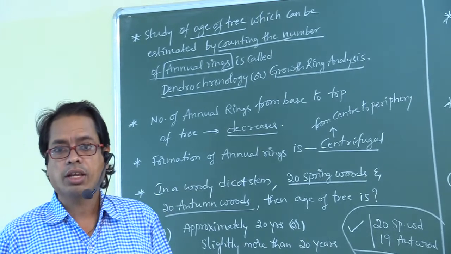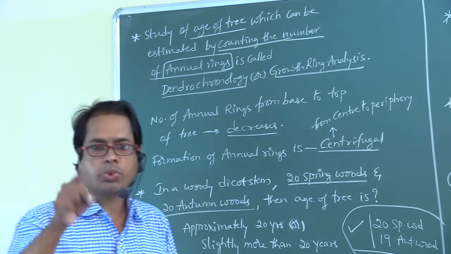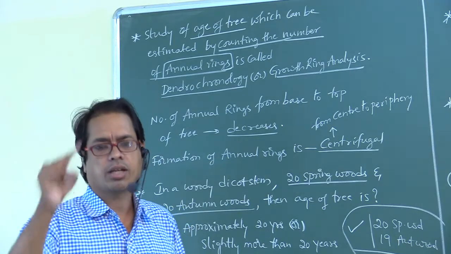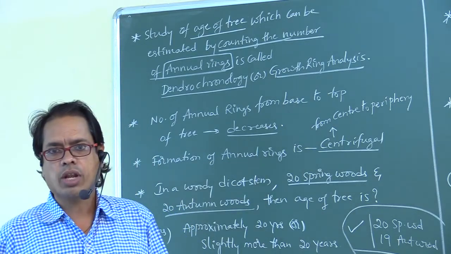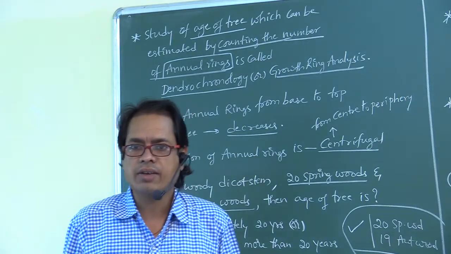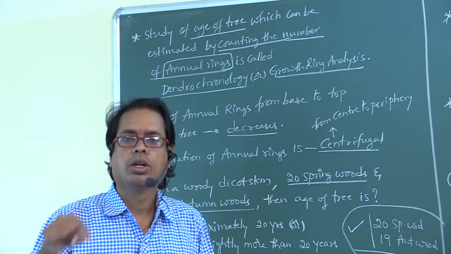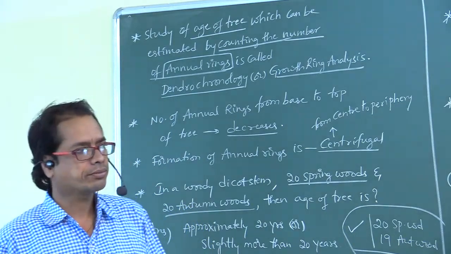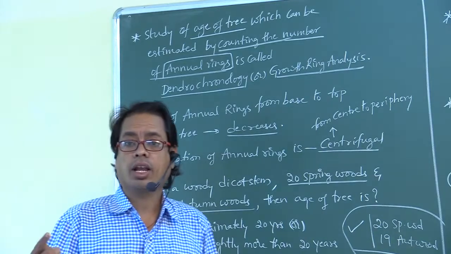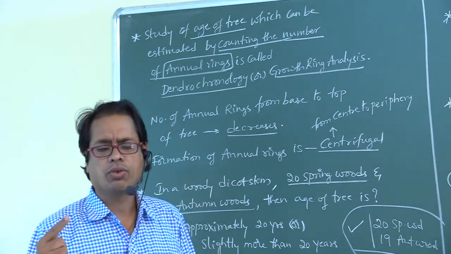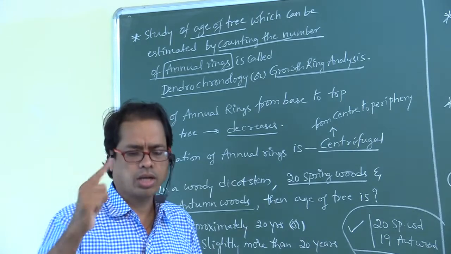Which wood is formed during favorable season? Spring wood. Which wood is formed during unfavorable season? Autumn wood. When is the vascular cambium very active? During spring season. When is the vascular cambium less active? During autumn season or winter season. Okay. In each annual ring, inner wood is spring wood, outer wood is autumn wood.